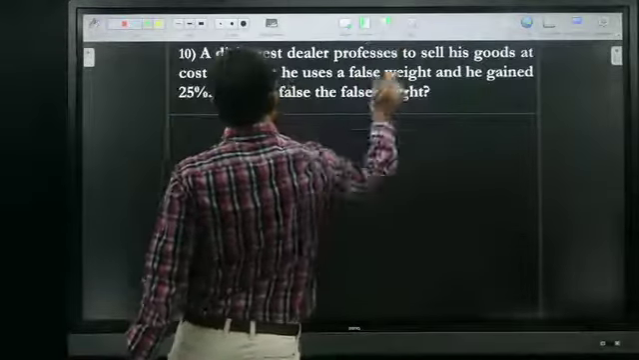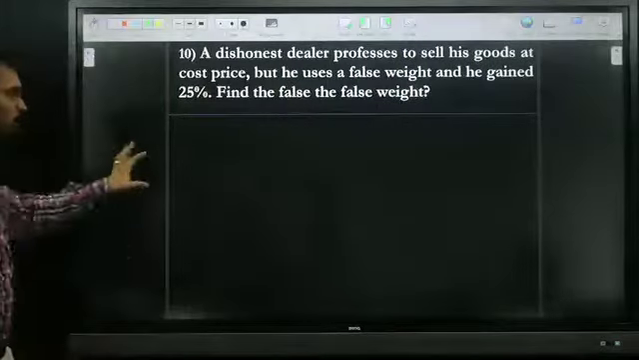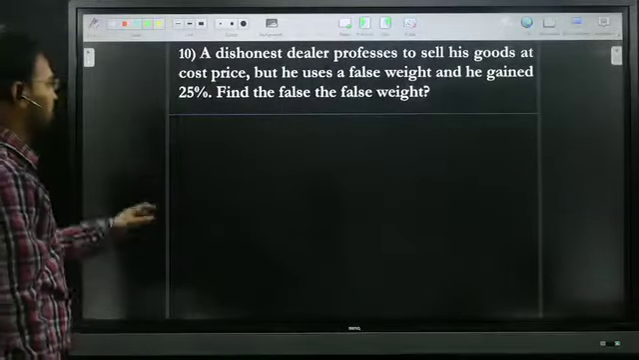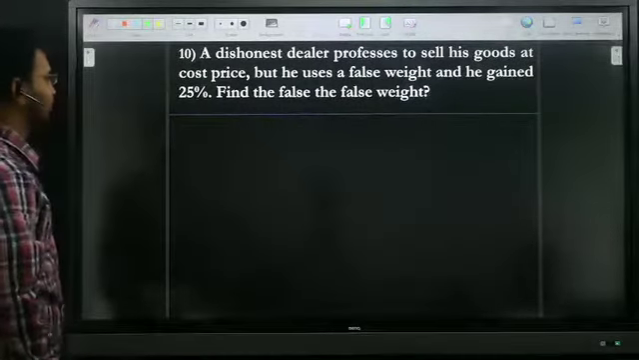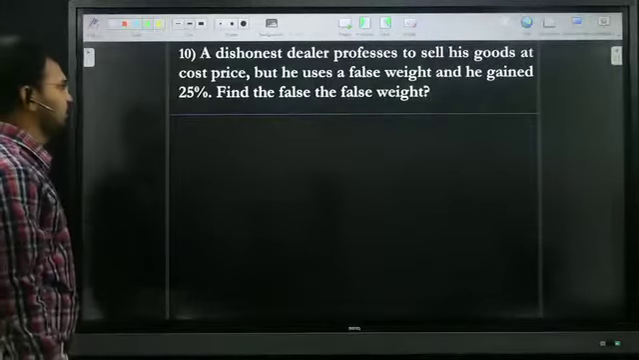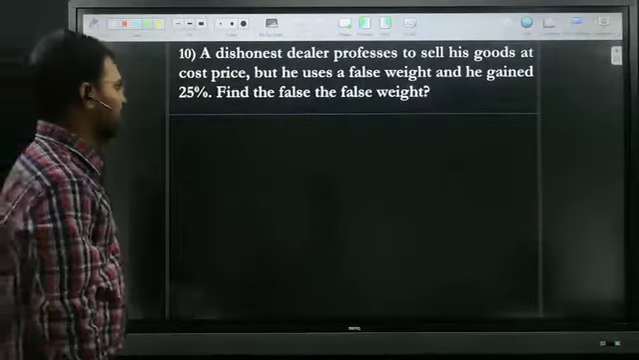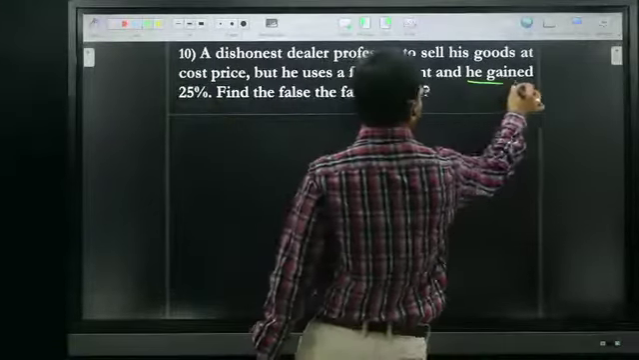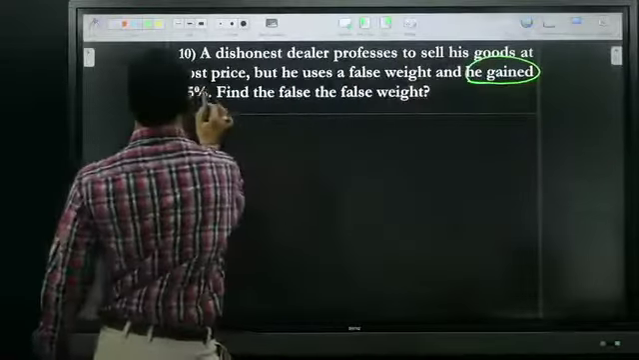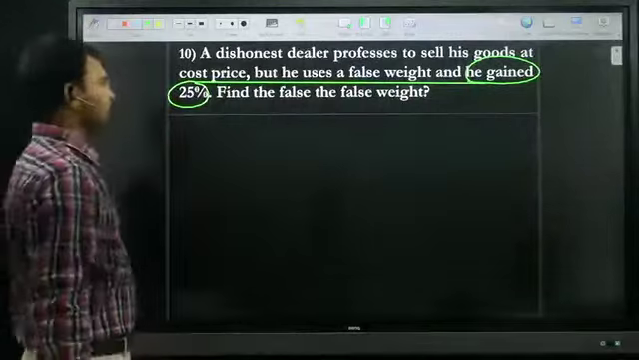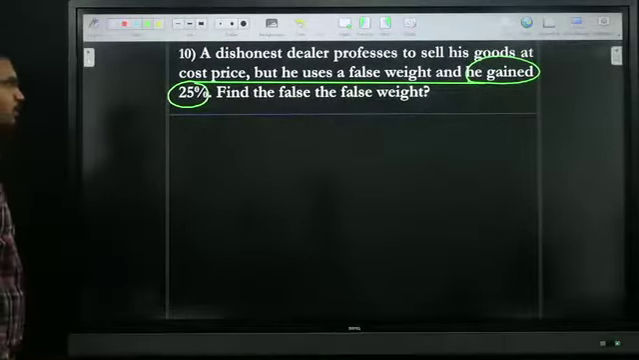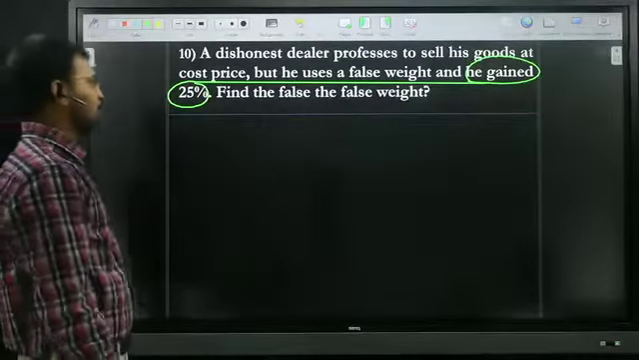What is the next question's answer? This question is also coming from the profit and loss chapter. Just try to say the answer. By using a false weight, he gained 25 percentage. Find the false weight.